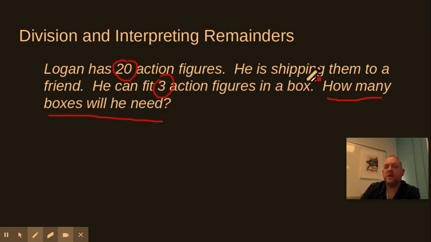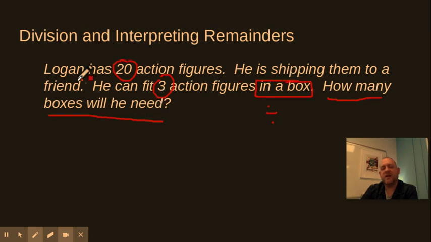I've circled, I've underlined it, and I need to box the words that tell me what operation I'm going to use. So I've got 20 action figures, and I'm shipping them to a friend. I can fit 3 in a box. In a box is telling me I'm taking my big thing, and I'm putting a smaller amount in each box. If I then want to figure out how many boxes I'll need in total, this is actually going to be dividing this 20 into groups of 3. So this is going to be division. I'll put myself a little division sign.